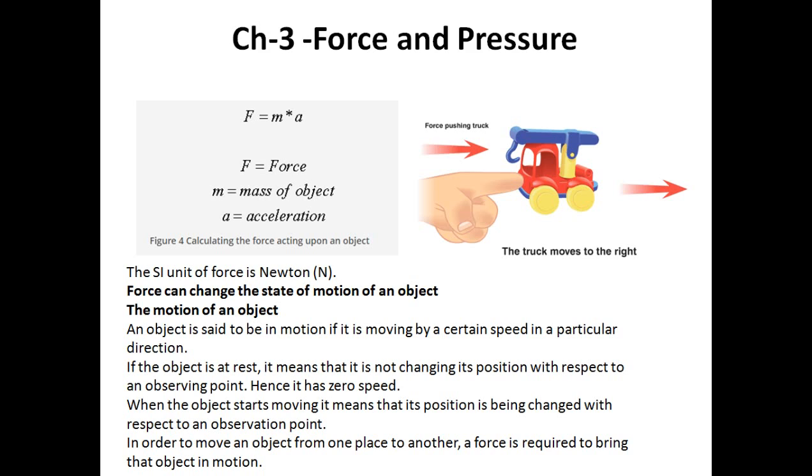सपोज आपने एक ट्रक को एक हल्का सा पुश देके छोड़ दिया and it starts continuing moving on the same speed, then it is called the motion, like an object is said to be in a uniform motion. If the object is at rest, it means that it is not changing its position with respect to an observing point, hence it has zero speed. लेकिन हमने वो भी कहा था कि when there are two forces applied in opposite directions but their magnitudes are same, then in that case net force will be zero.